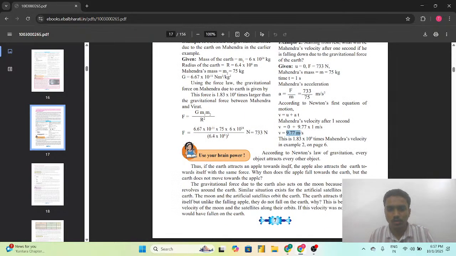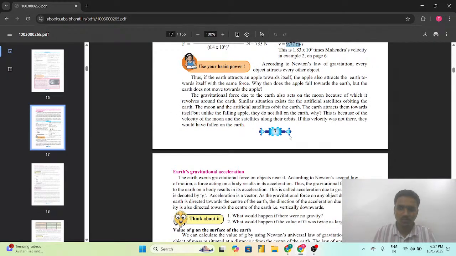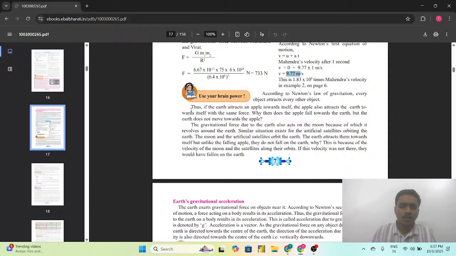So according to the Newton's law of gravitation, every object attracts every other object. So this is clear. तो आगे देखते हैं, thus if the earth attracts an apple towards itself, the apple also attracts the earth towards itself with the same force. Why then does the apple fall towards the earth but the earth does not move towards the apple?